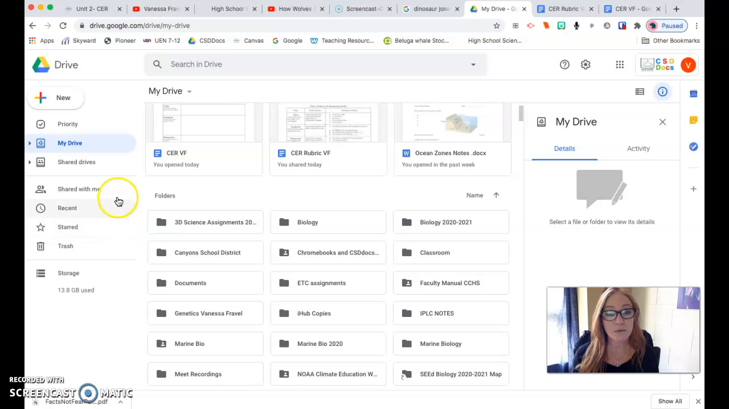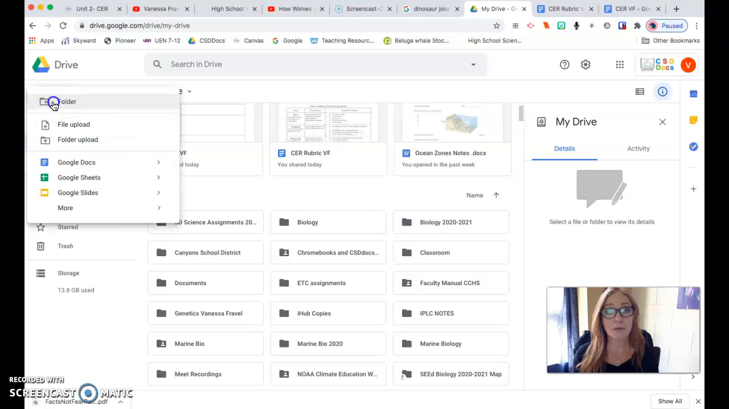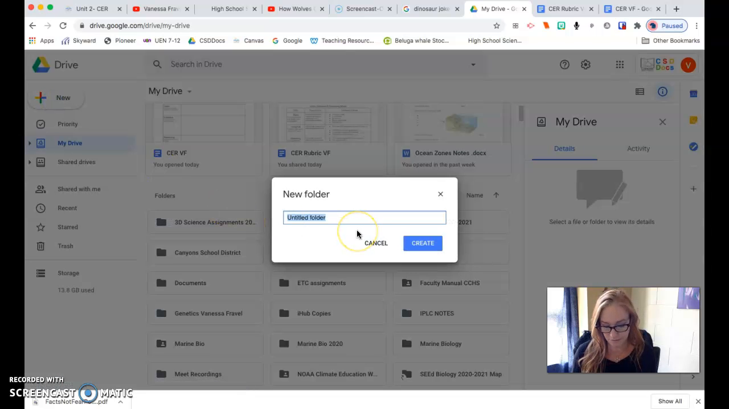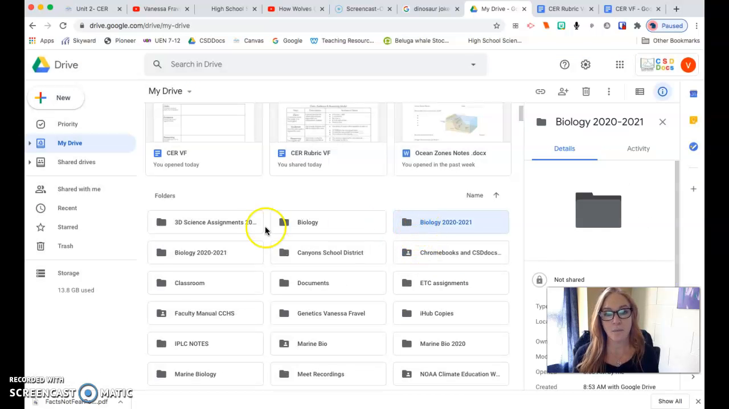What I would like you to do is create a biology folder. So you're going to come up to New. You're going to click New, Folder. You're going to title it Biology 2020-2021, hit create, and that will populate in alphabetical order in your folders menu, and then you can just access anything by double clicking it.